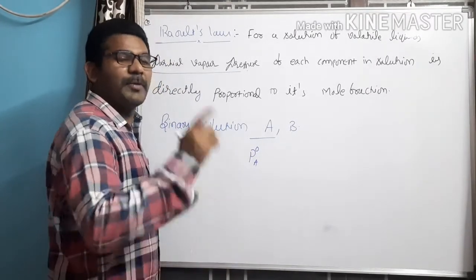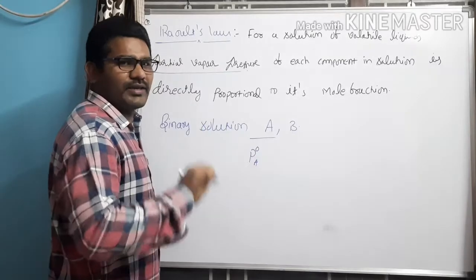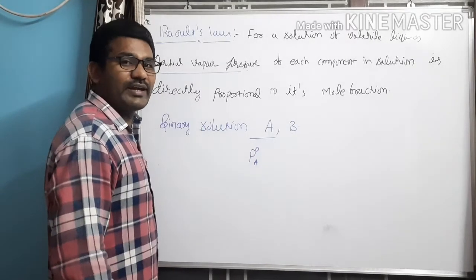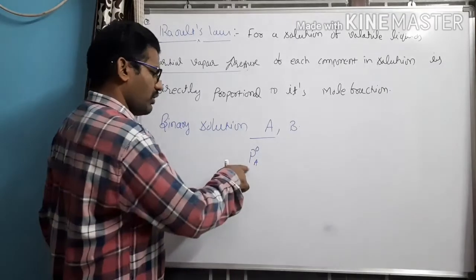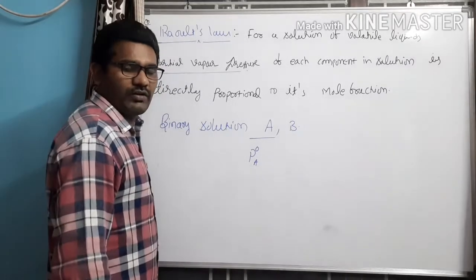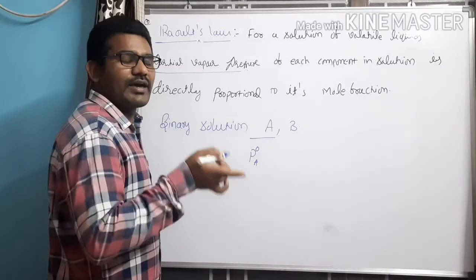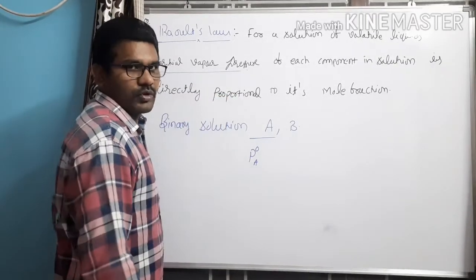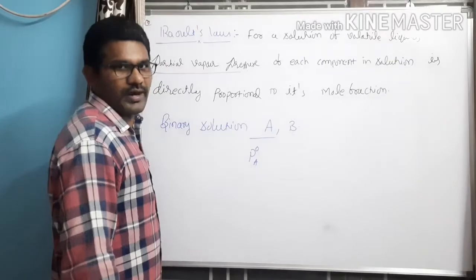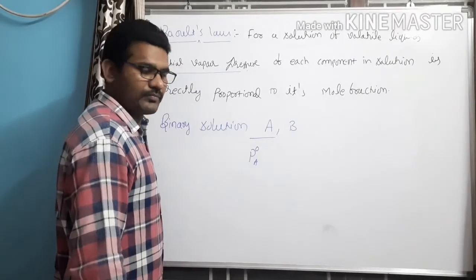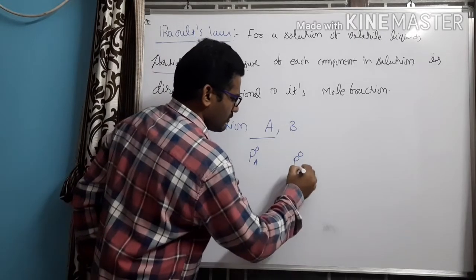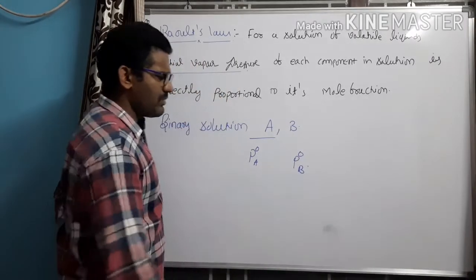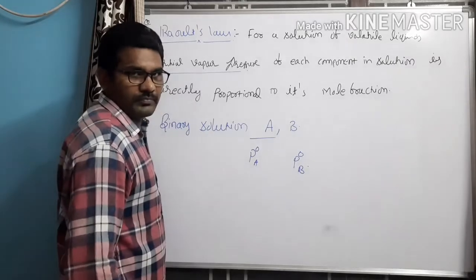That means the pressure exerted by the liquid when it is in uncombined state. P naught A means the partial vapor pressure in uncombined state, exerted by liquid A. And the pure partial pressure exerted by B is P naught B.